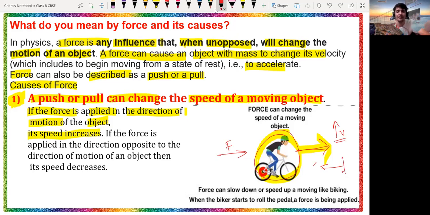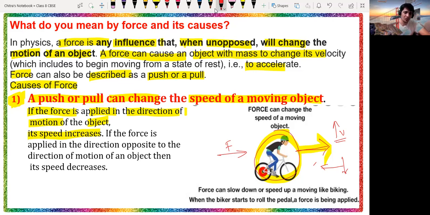So if an object is moving and you apply force in the direction of motion, its velocity or speed will increase. If you apply force from the opposite direction of the motion, the speed or velocity of the object will decrease.